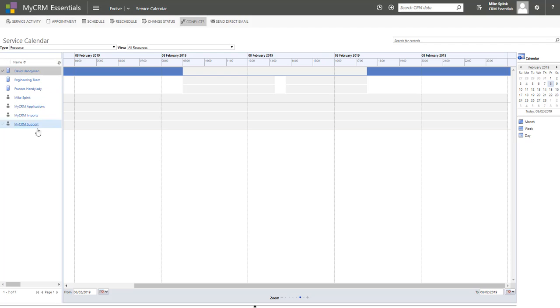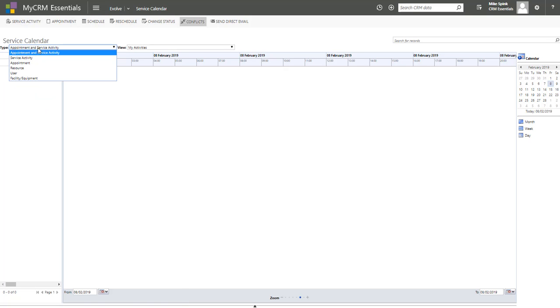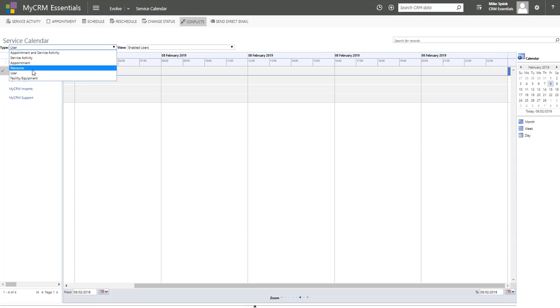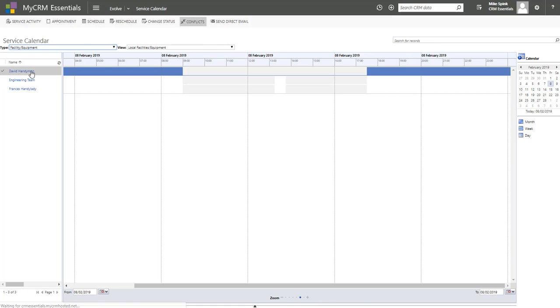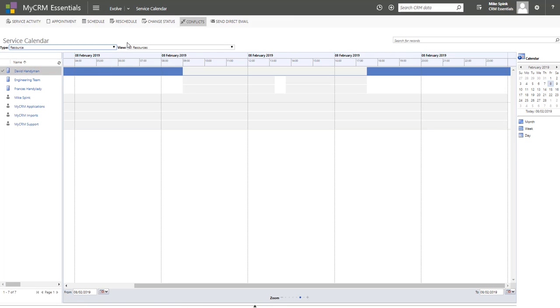When you open up the service calendar, you can see a number of types of calendar, and you can select and define calendars and resources and users and facilities and equipment, which is part of the configuration and setup. It's very easy to do. We're going to start with resources, and we've got a number of people here.